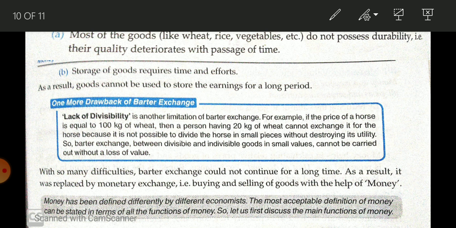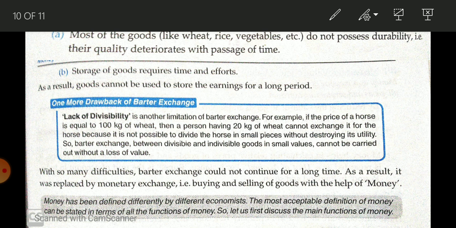We save money. Any person who is earning saves a part of his income, and whenever he or she wants, makes use of it. You can save your money and use it after 10 years, after 5 years, so there will be no problem. And even when you store your money in a bank, you are going to get interest also. So this facility you cannot find in the barter system. So this is the drawback of the barter system.